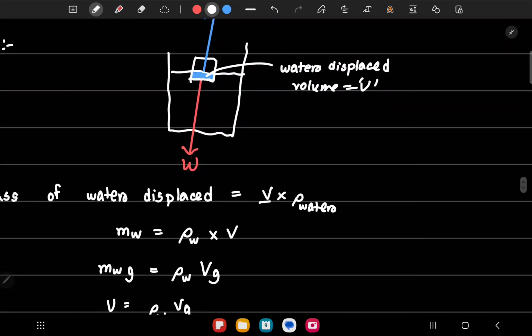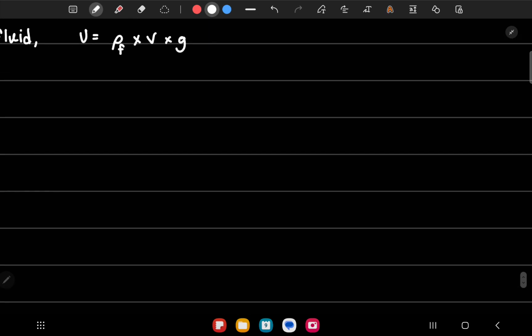This is also the reason why ice cannot float like this. When ice floats, some of it is under the water. It's something like this: the ice is partially under the water. This part is under the water. Anything doesn't float like this, because here the volume of water displaced is 0, so there is 0 upthrust.